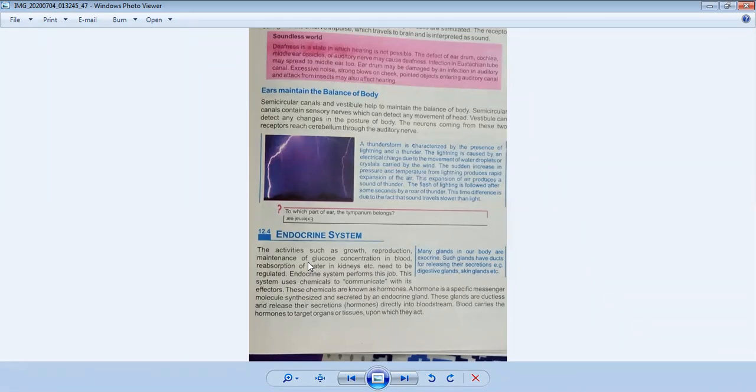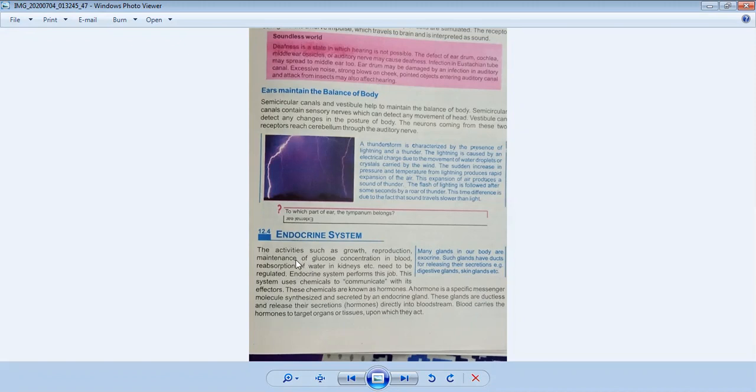So what is the endocrine system? This is the introduction. Keep in your mind, the endocrine system regulates activities such as growth of a person, reproduction, maintenance of glucose concentration in blood, and reabsorption of water in the kidney, etc. Endocrine glands work with these functions.